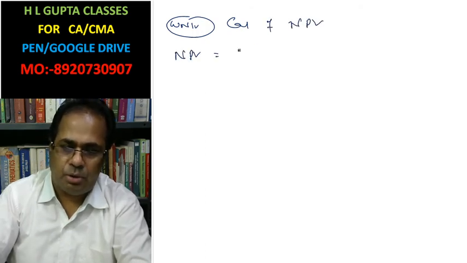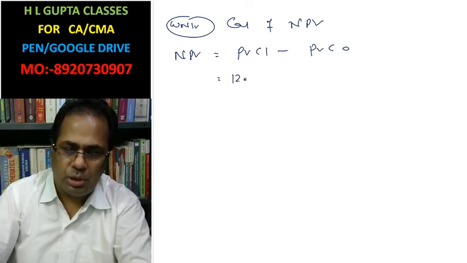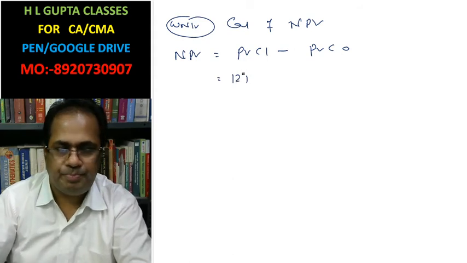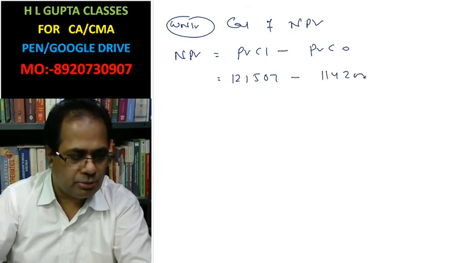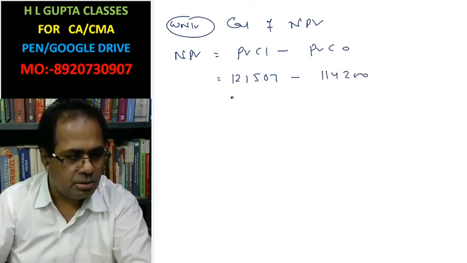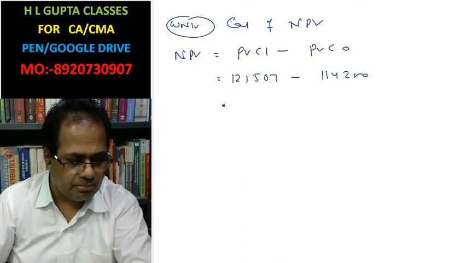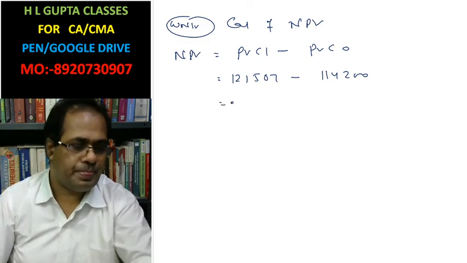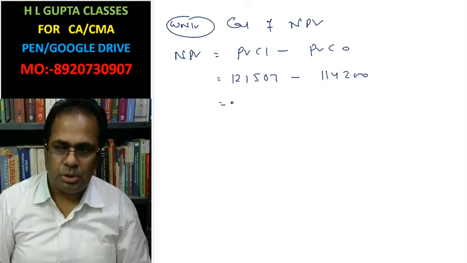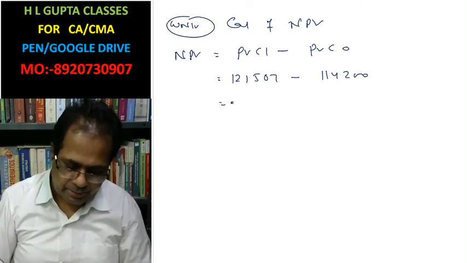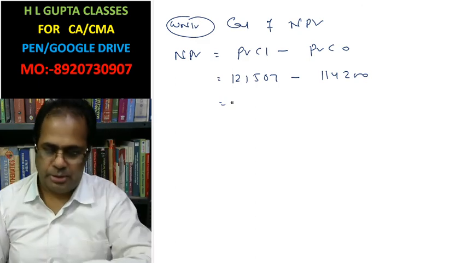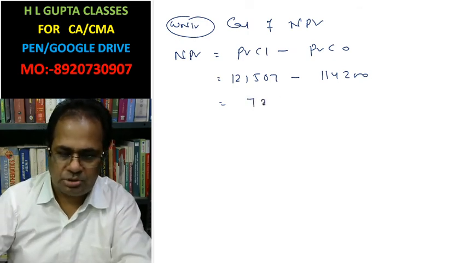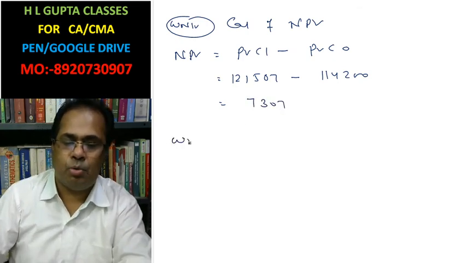Net present value equal to present value of cash inflow minus present value of cash outflow. 1,21,507 minus 1,14,200, and the net present value will be 7,307.